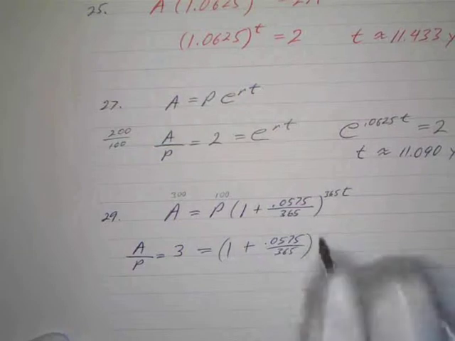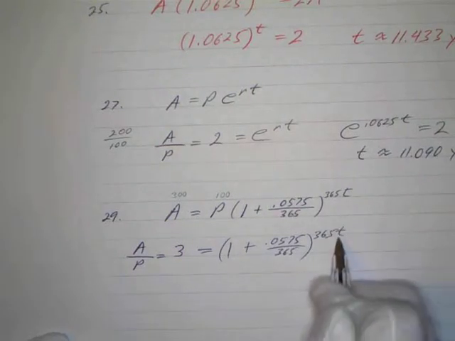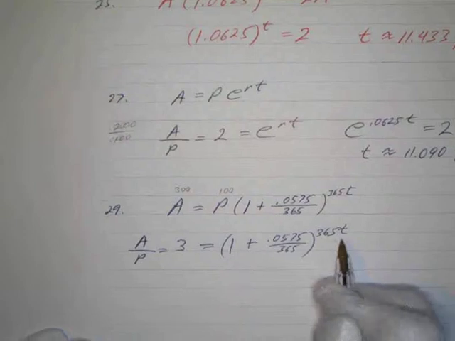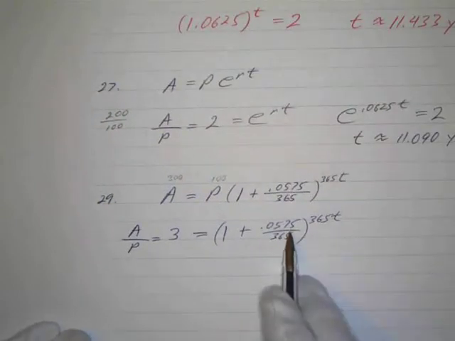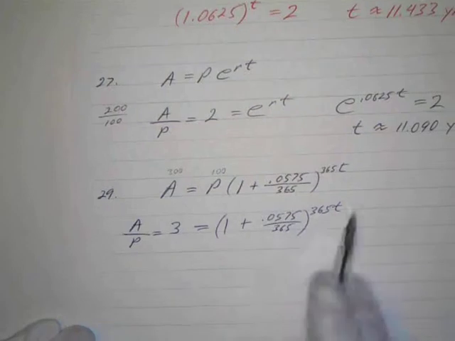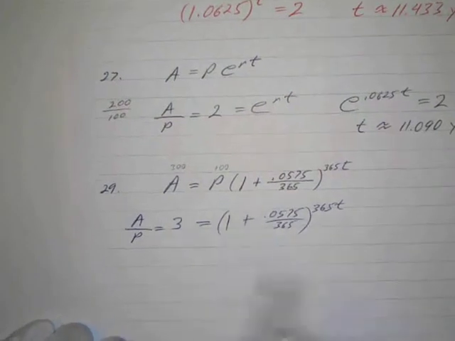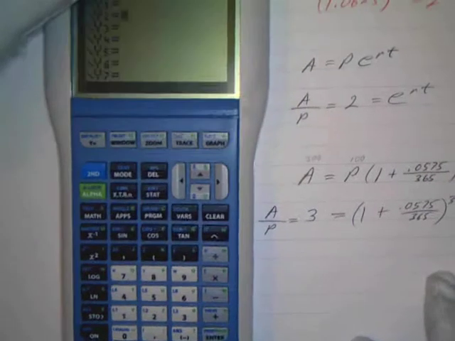Okay, and then we're going to raise that to the per year. So this will give you the number of years it's going to take to do that. Because we will do 365 of these, but this is a smaller interest, but we're doing it more times. Okay, so we just have to graph both these. Now be careful when you graph these, because you have to be careful with the exponents. So we'll set these equal to each other.